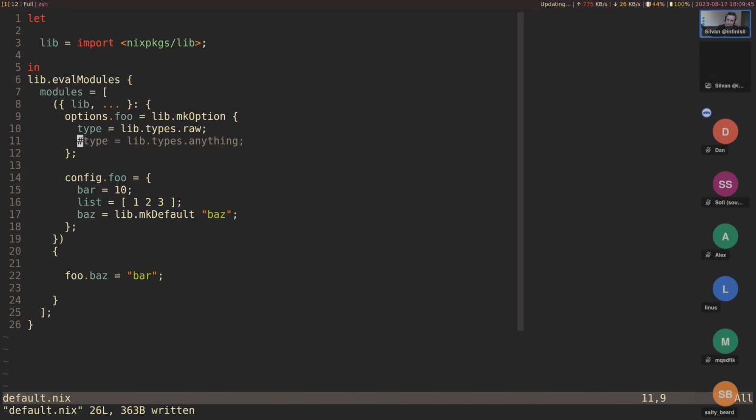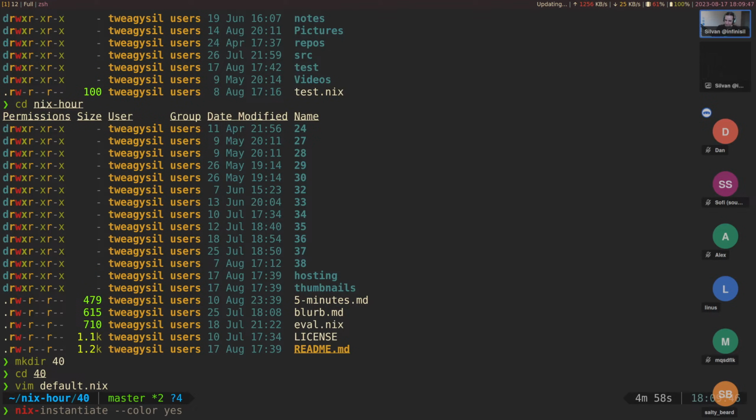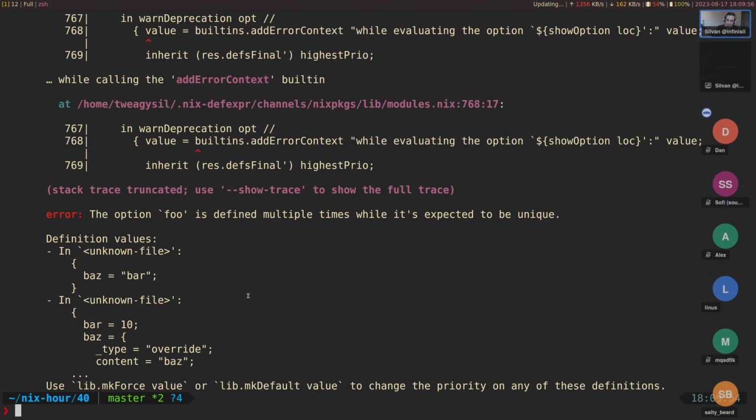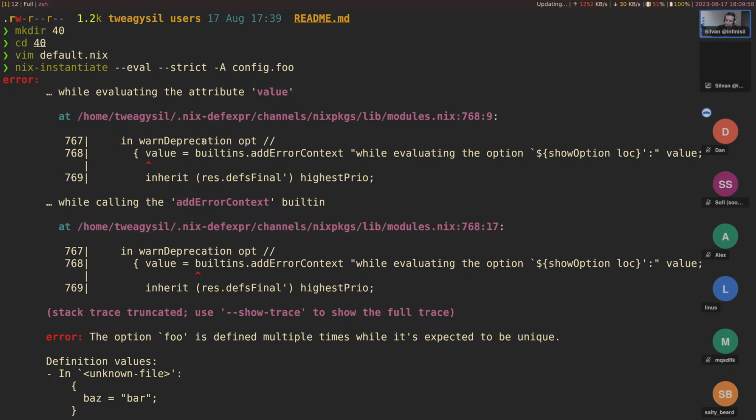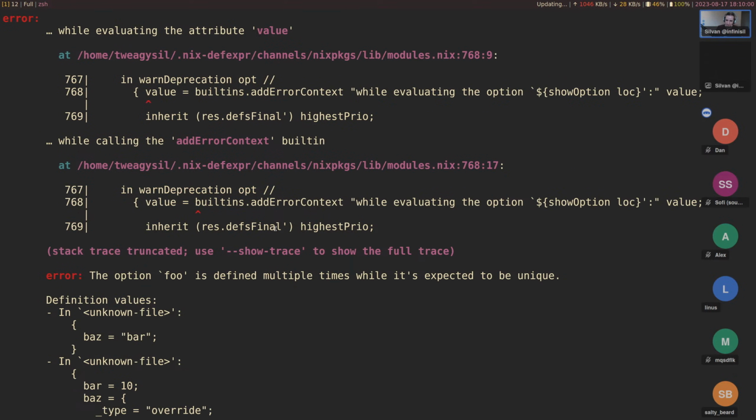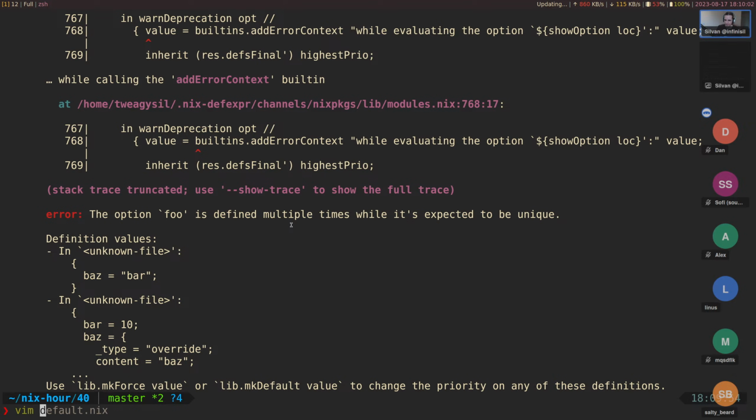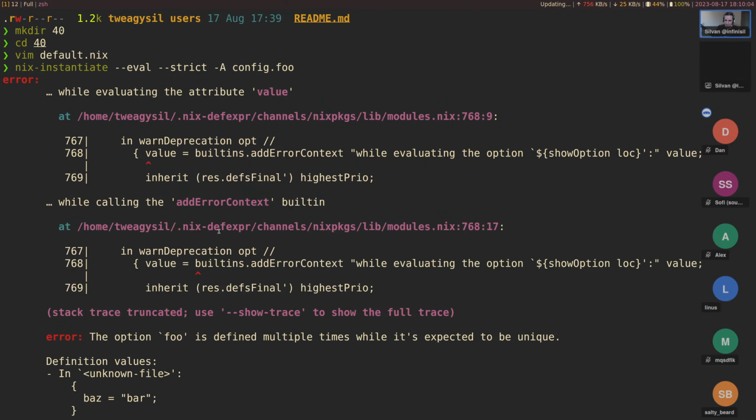But let's get back to the error traces. So nix-instantiate eval strict this file -a config.foo. All right, now we can see the error trace up here. Oh, and actually it's not a long trace. Let's try to get, well, we can see it here.